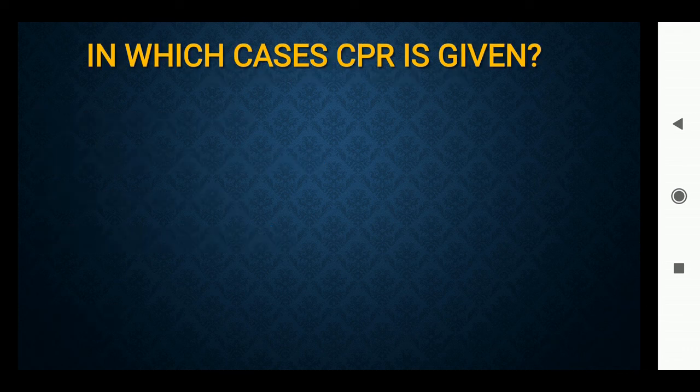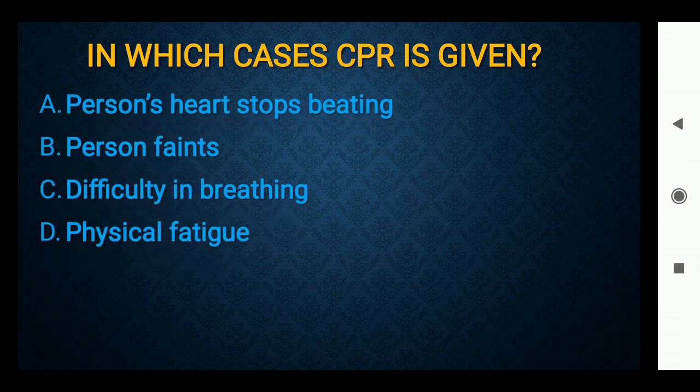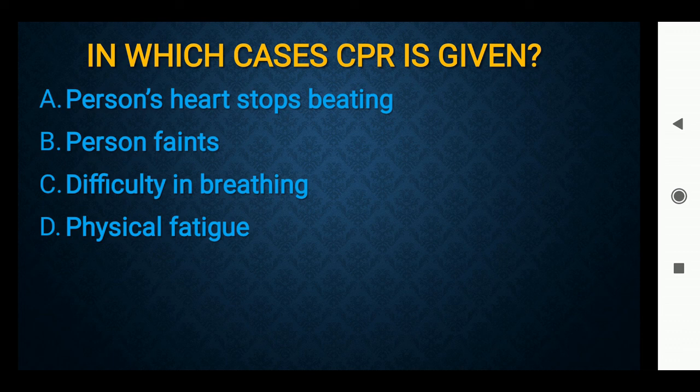In which cases is CPR given? It is cardiopulmonary resuscitation. Option A, person's heart stops beating. B, person faints. C, difficulty in breathing. D, physical fatigue. And the right answer is option A, person's heart stops beating. Always remember, before you give the CPR, please check the pulses, radial or carotid pulses. If the pulse is absent, then you can go for the CPR.